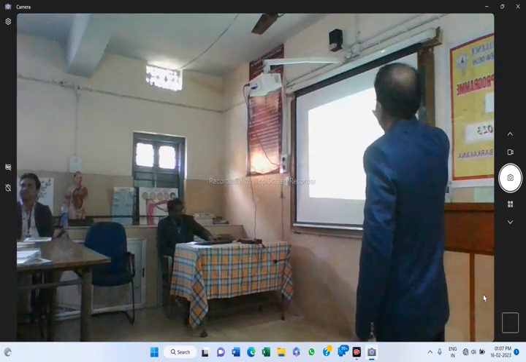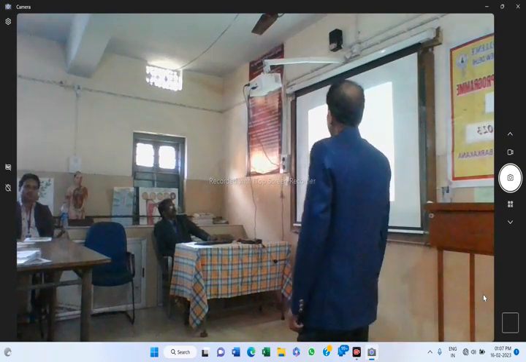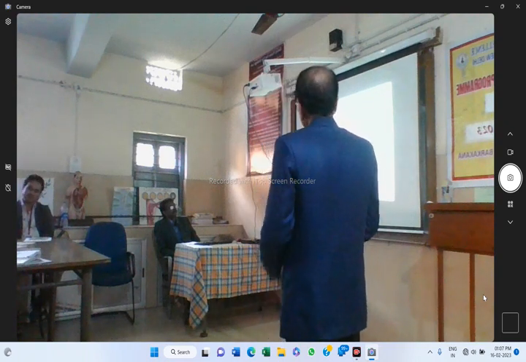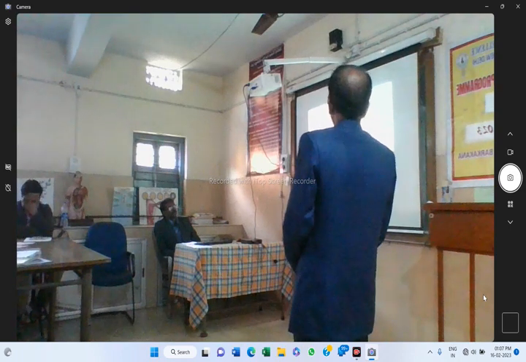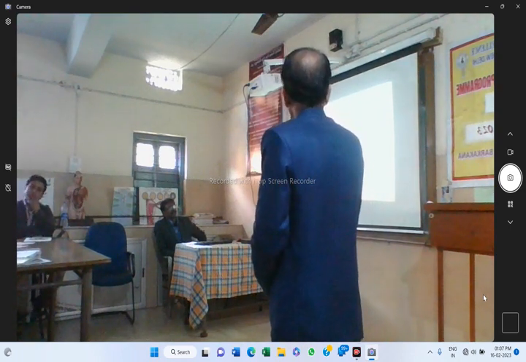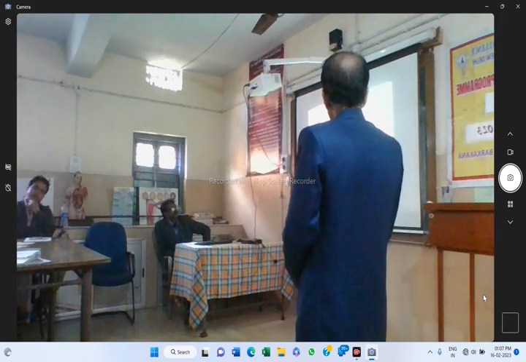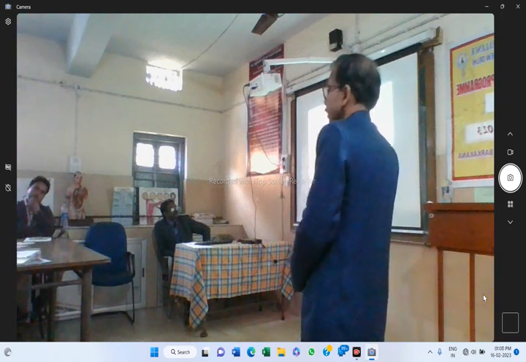So, hormones secreted by the hypothalamus. The anterior region of the hypothalamus is responsible for hormone secretion. The nucleus present in this region leads to this process, and the important hormones secreted by the hypothalamus are: number one, corticotropin releasing hormone. This hormone is responsible for the regulation of metabolic and immune response.